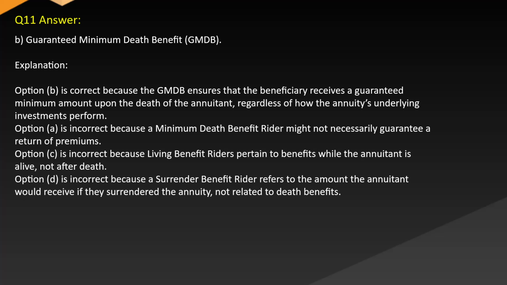Option A is incorrect because a minimum death benefit rider might not necessarily guarantee a return of premiums. Option C is incorrect because living benefit riders pertain to benefits while the annuitant is alive, not after death. Option D is incorrect because a surrender benefit rider refers to the amount the annuitant would receive if they surrendered the annuity, not related to death benefits.